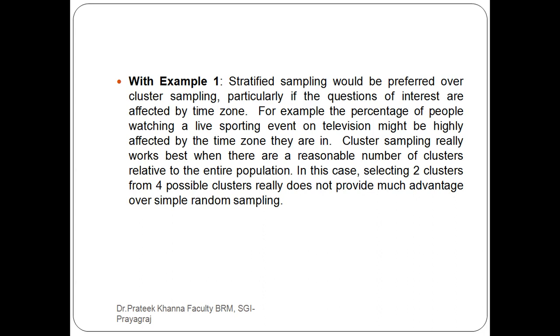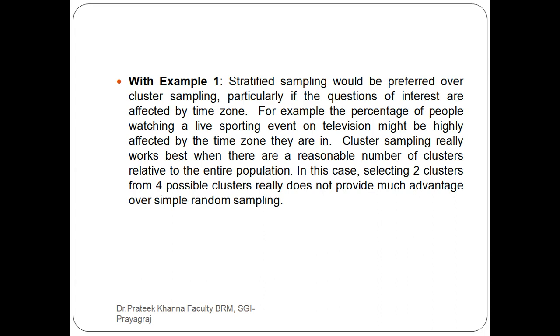Cluster sampling really works best when there are a reasonable number of clusters relative to the entire population. In this case, selecting 2 clusters from 4 possible clusters really does not provide much advantage over simple random sampling.